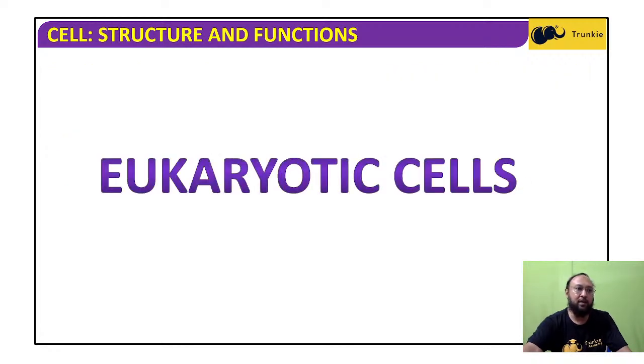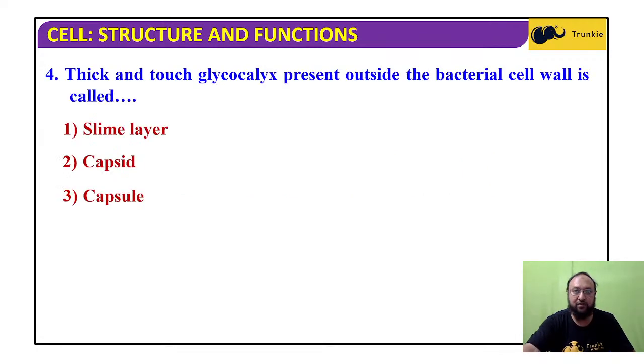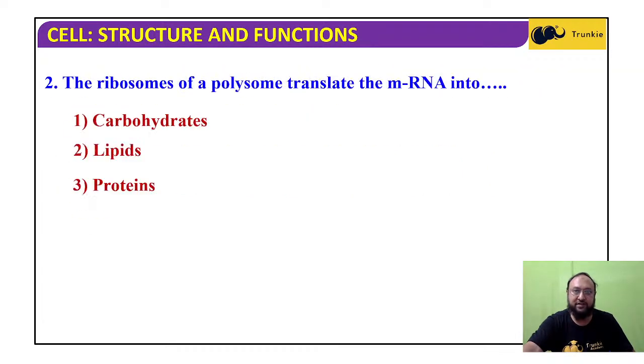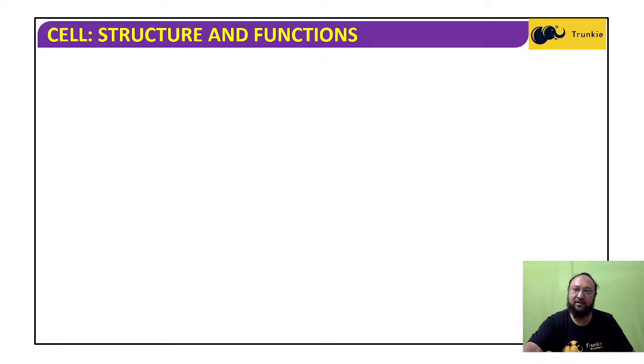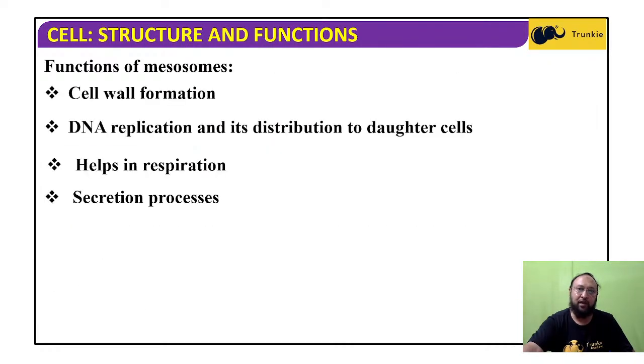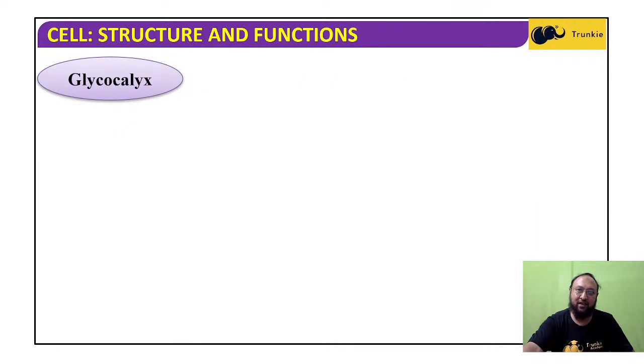Now we come to the eukaryotic cells. About the prokaryotic cells, it is already finished. In the next class tomorrow we will start with the eukaryotic cells. But before that, I just want to recap and tell you some important points. What we studied today is about the prokaryotic cells, and we know that the bacteria, the mycoplasma, the blue-green algae or cyanobacteria are examples of prokaryotic cells.